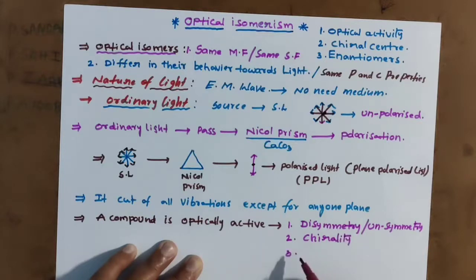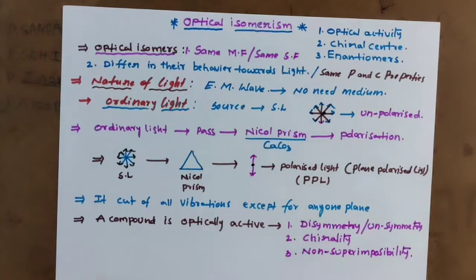And the third property is non-superimposability. If a compound shows unsymmetry, chirality and non-superimposability, then that compound is optically active.